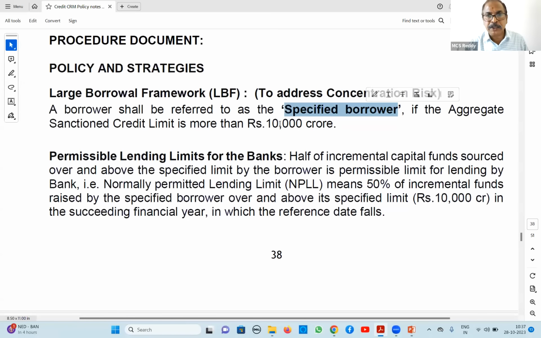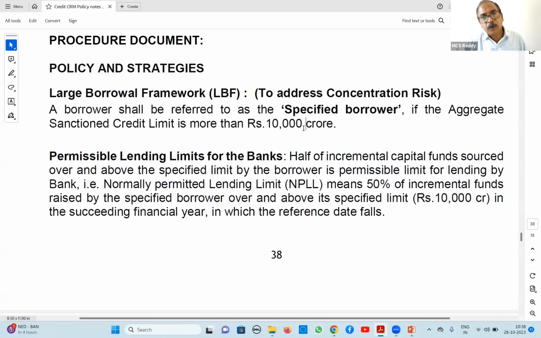What Reserve Bank says is that for these specified borrowers, don't give many loans. What is the quantum permissible? How much capital are they raising in a year? I will give an example. Last year, one of our borrowers crossed 10,000 crores of loan from our bank. Normally we should not give more.